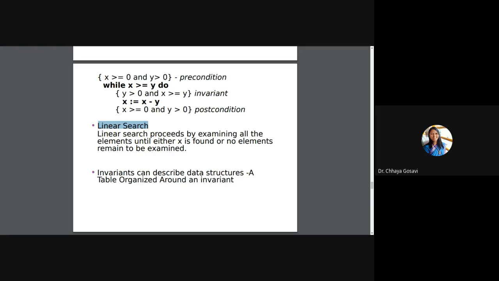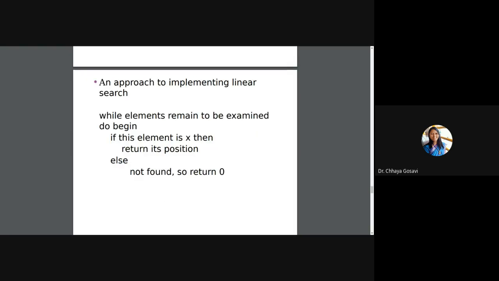When the number is found, you have to return its position. Otherwise, if the number is not there, you have to say that the number is not found. So this is the logic for linear search. You are searching one element at a time. Invariants can be described as a data structure, a table organized around invariants. We'll talk about invariants. It is like a data structure.